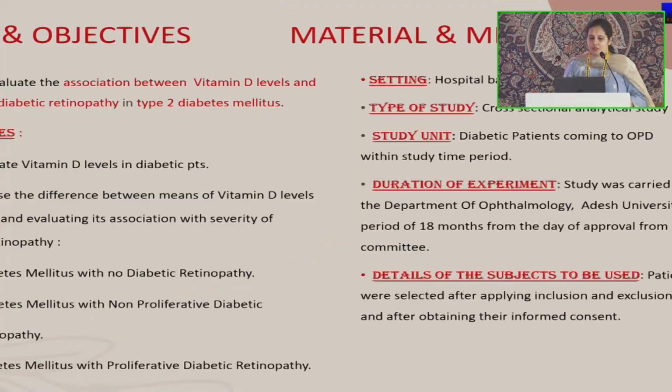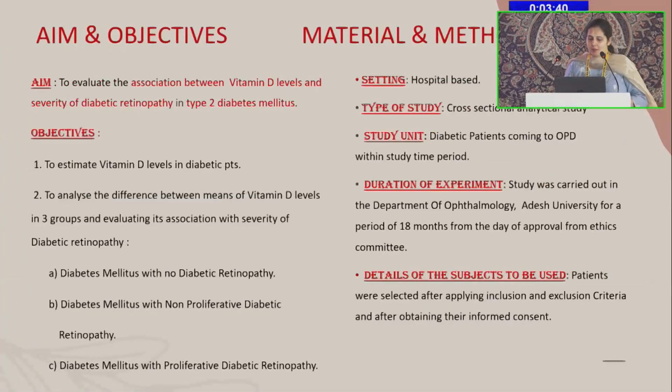The aim of the study was to evaluate the association between vitamin D levels and severity of retinopathy in type 2 diabetes mellitus. Objectives were to estimate vitamin D levels and to analyze the difference between means of the vitamin D level in 3 groups. Those 3 groups were diabetes with no DR, diabetes with NPDR and diabetes with PDR. It was a hospital-based cross-sectional analytical study.